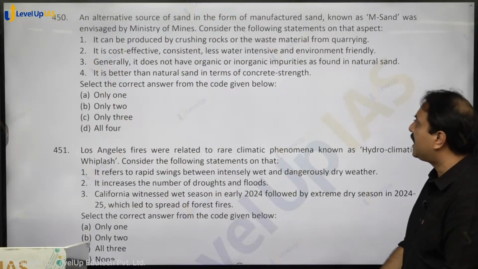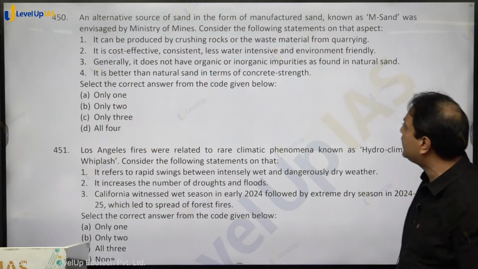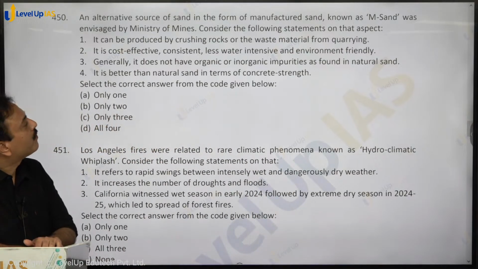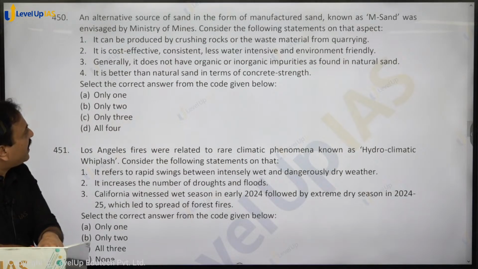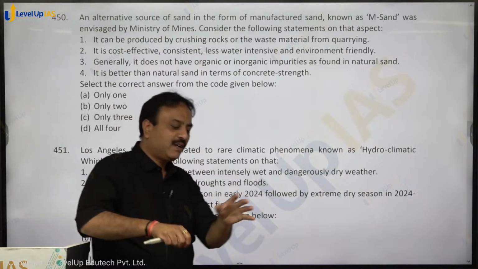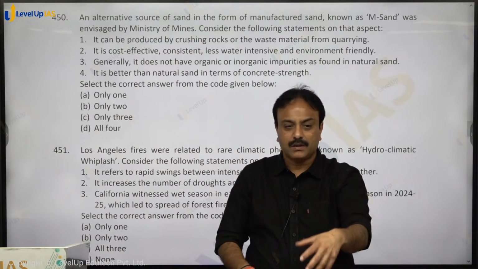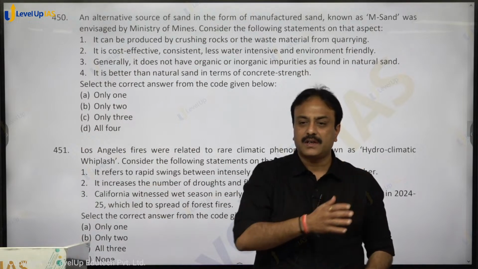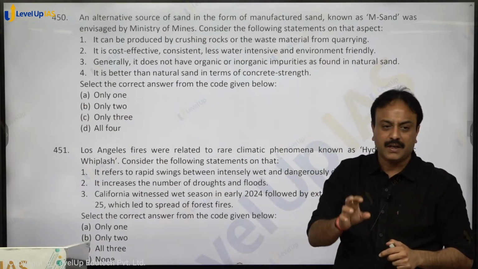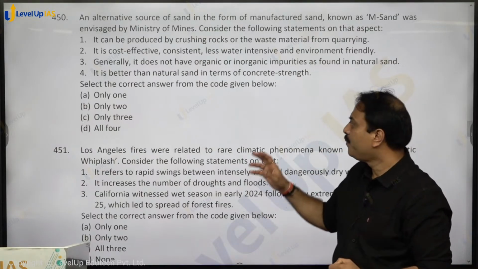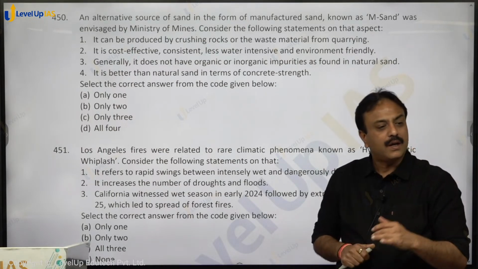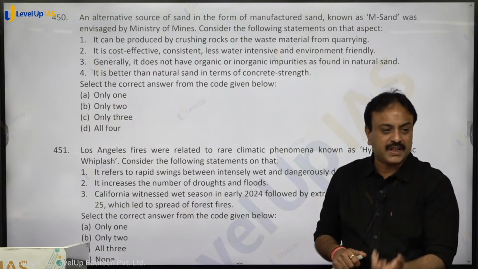An alternative source of sand in the form of manufactured sand, also known as M sand, was envisaged by the Ministry of Mines. Consider the following statements on that aspect. It can be produced by crushing rocks or waste material from quarrying. कहीं भी आपने mining करी, मिनरल नीचे है जो आपको चाहिए था। तो quarrying is what, removing the surface. तो जो rocks आपने हटाए उसको ही ले गए, crush कर दिए, उससे sand बना दी, M sand और manufactured sand। It is cost effective, consistent, less water intensive and environment friendly. Rivers के bed का कुछ नहीं होगा, marine ecology बचेगी, pollution कम होगा।